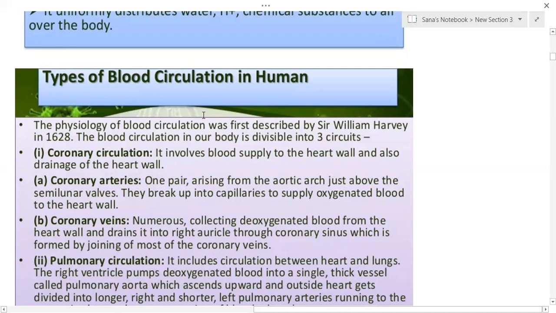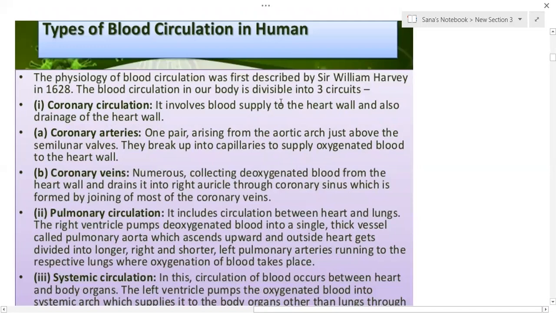The blood circulation in human beings was first shown by Sir William Harvey. According to him, circulation in our body is divisible into three types. The first one is called the coronary circulation. The word coronary is meant for the heart. So it involves the blood supply to the heart wall muscles as well as from the muscles of the heart wall back to the heart. So it involves two categories: coronary arteries as well as coronary veins.